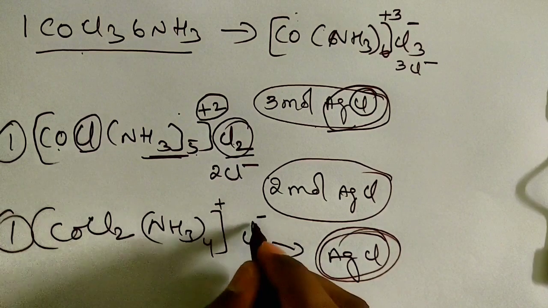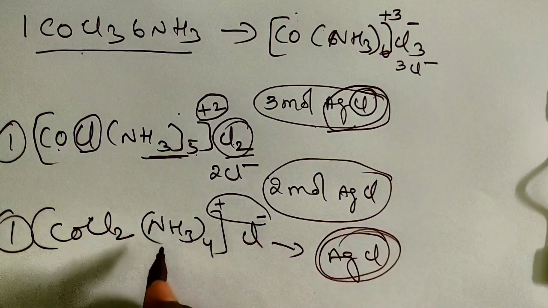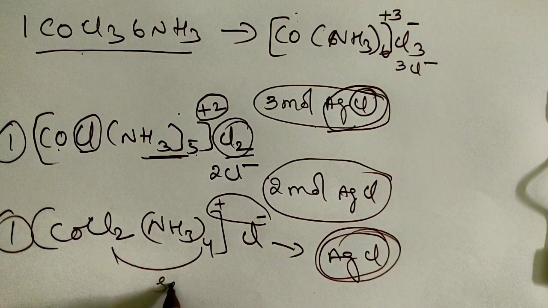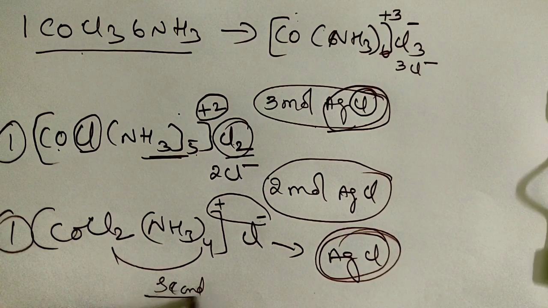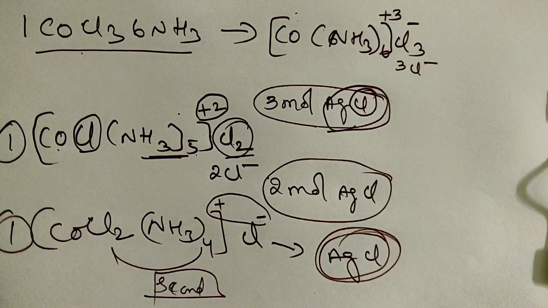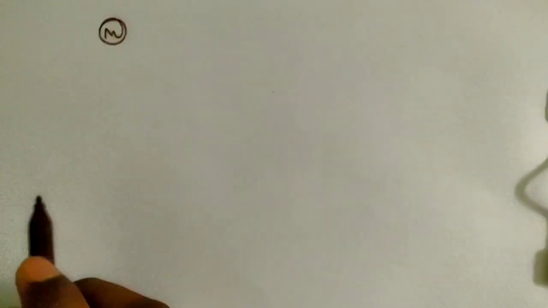So here there will be a primary valency, and one more, which is a secondary valency. Based on this he started to give his theory, and one by one we will study that. Based on this precipitation study, he stated that in all coordination compounds, the metal atom exhibits 2 types of valency.